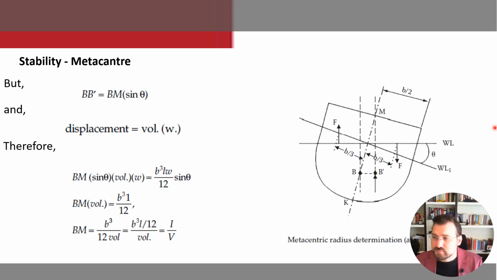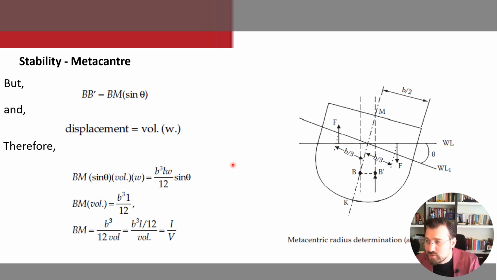So, for example, let's say this box-shaped unit, the moment of inertia I equals B cubed times L divided by 12, and the submerged volume V equals L times B times D, where L is the length, B is the beam, and D is the draft of a box-shaped vessel.